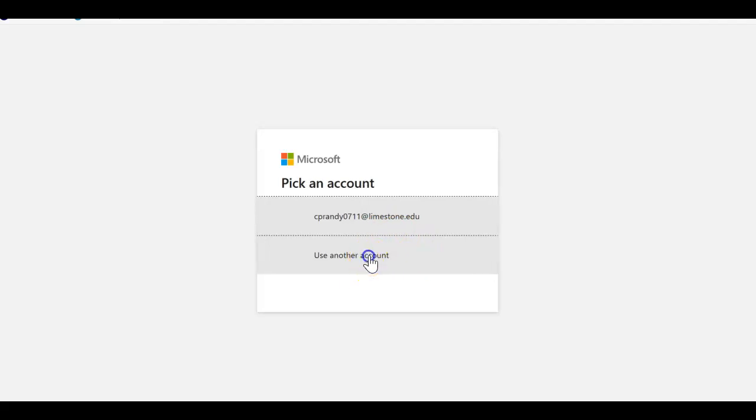What this is allowing you to do is to complete your assignment totally in cyberspace. You don't have to download any documents. You don't have to re-upload any documents. This document's going to open and be ready for you to use because it creates a document just for you. Then once you have completed that document, you then just go back to Schoology where you can submit that document.